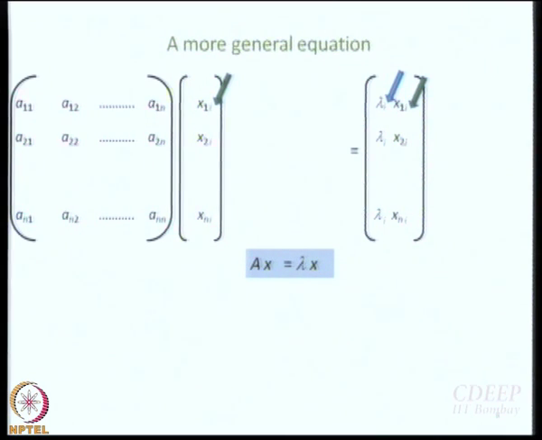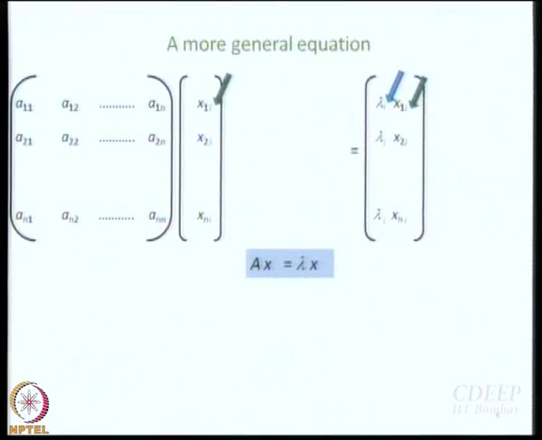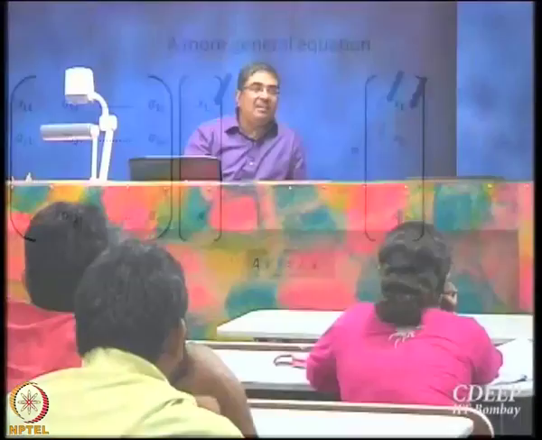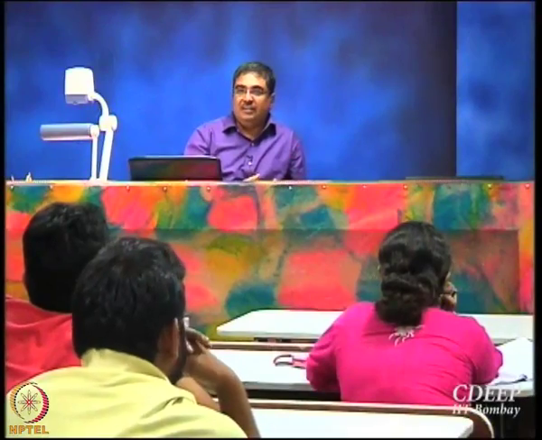What do you have in any one eigenvector? You have n number of x's, going from x1, x2, x3, x4, and so on up to xn. But that is only one eigenvector. What I am saying is I can have n number of such eigenvectors also. So I need a second quantum number, if you want to call it that. I need a second identifier as well.